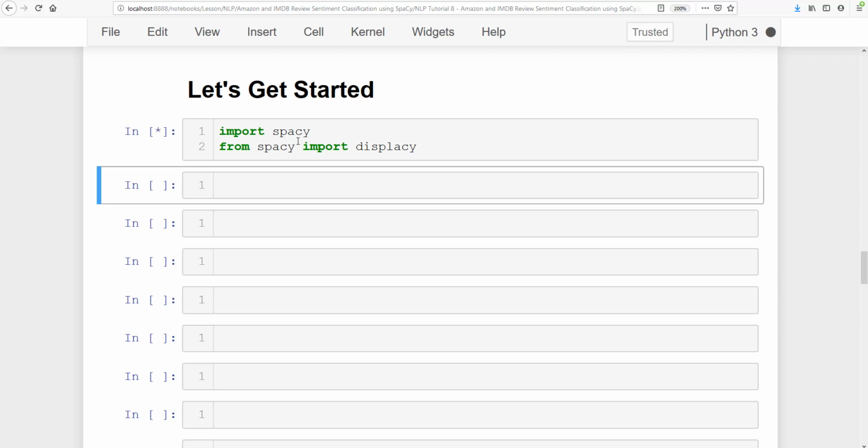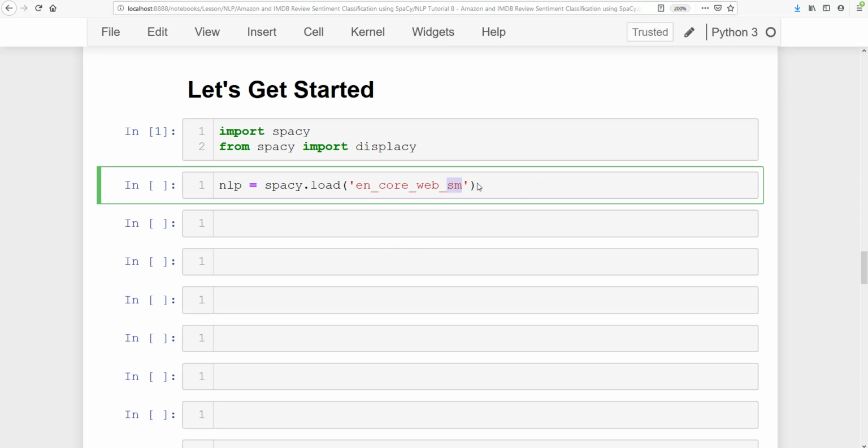Once we run this, it might take a little time the first time you run it. Then we are going to load a small version of the English package from SpaCy with nlp equals spacy.load, en_core_web_sm. The en says to load an English language library, and the sm says to load a small model. There are multiple models.